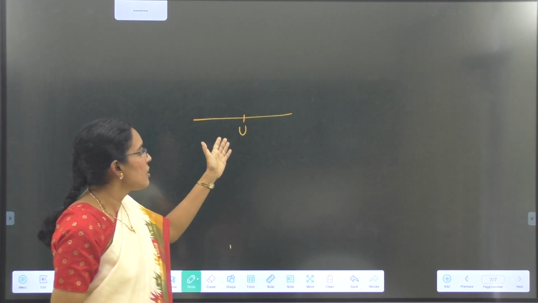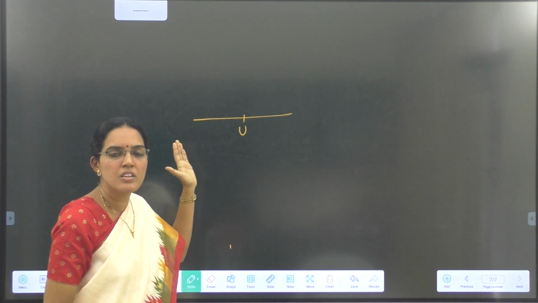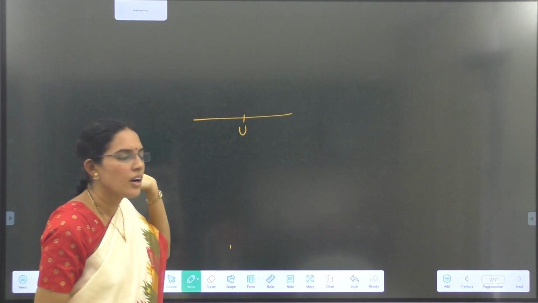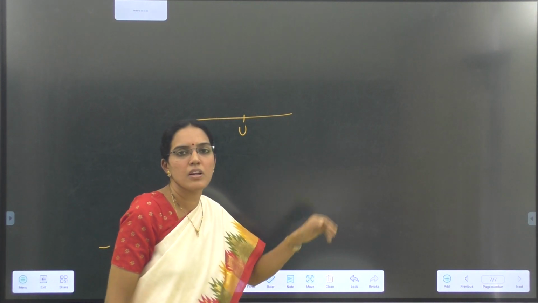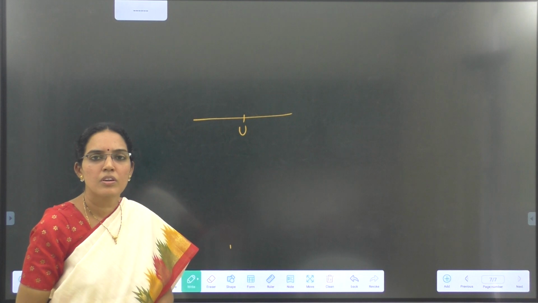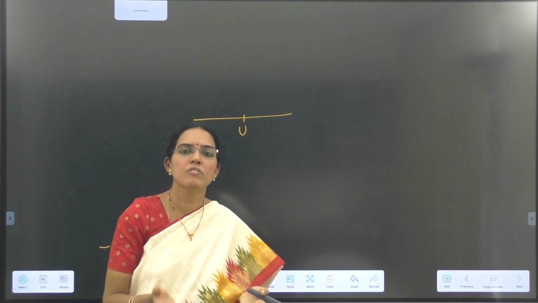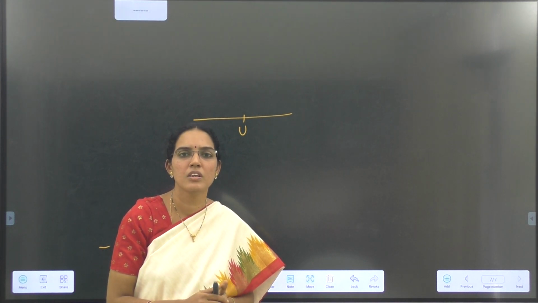And then on the left hand side we have the greater units, that is deca, hecto, kilo. And on the right side we have the smaller units, that is deci, centi and milli. This is about the metric system. This is the base 10 system. Okay, children, in the next video we will see how to convert one unit to another unit. Conversion of units we will see in the next video.